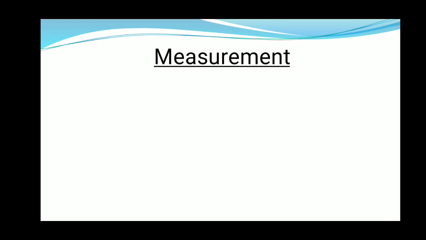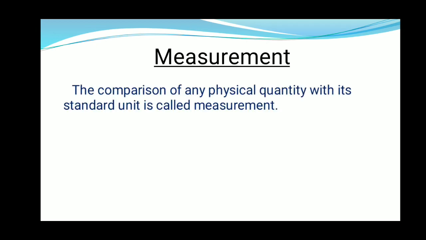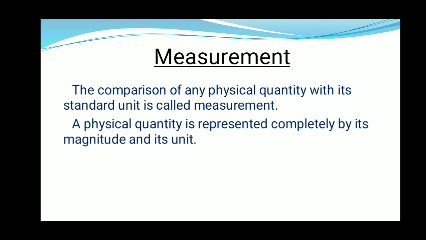The process of measurement is basically a process of comparison. The comparison of any physical quantity with its standard unit is called measurement. A physical quantity is represented completely by its magnitude and its unit.